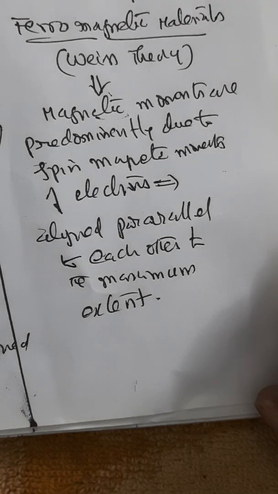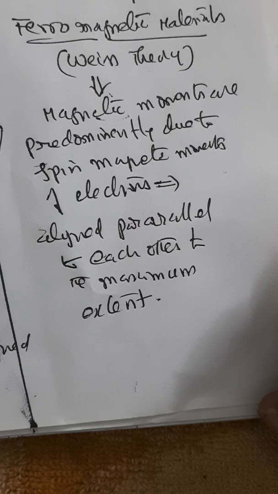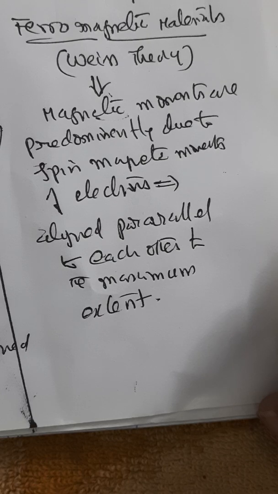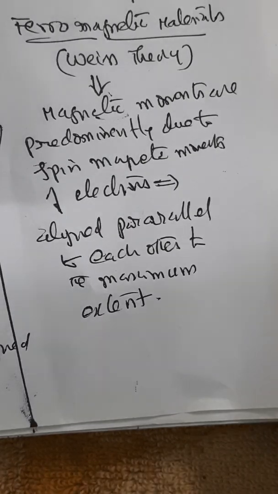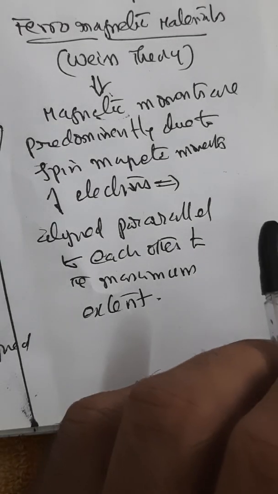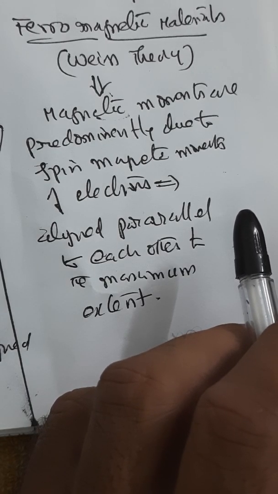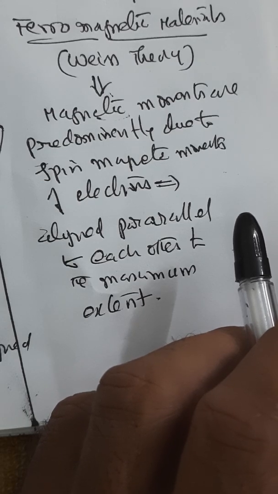Hi friends, in magnetic materials we are discussing the classification of various types of magnetic materials. Now we are looking at the approach related to ferromagnetic materials. The concept of understanding ferromagnetic materials is also known as Weiss theory. In ferromagnetic materials, the magnetic moments are predominantly due to spin magnetic moments of electrons. These electrons will be aligned parallel to each other to the maximum extent.